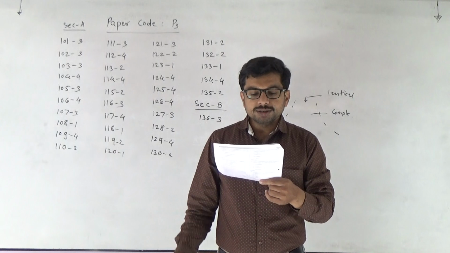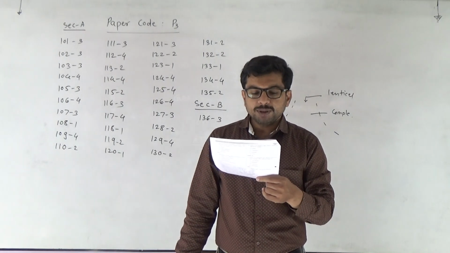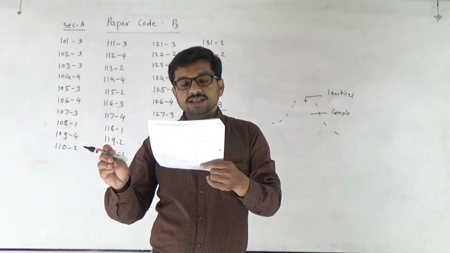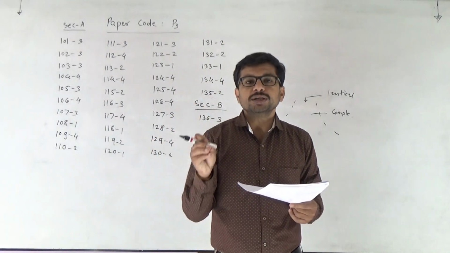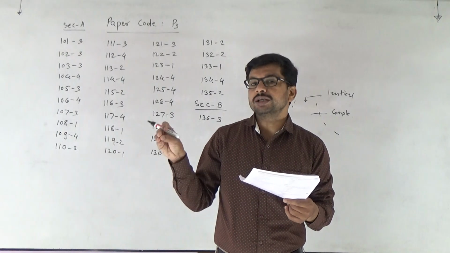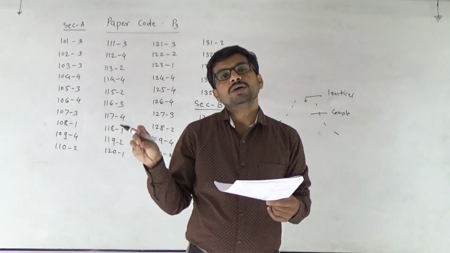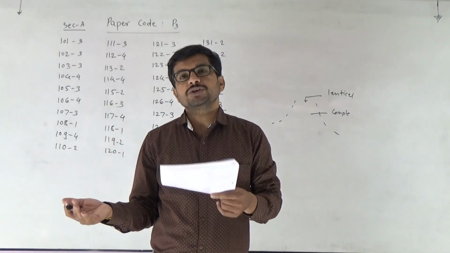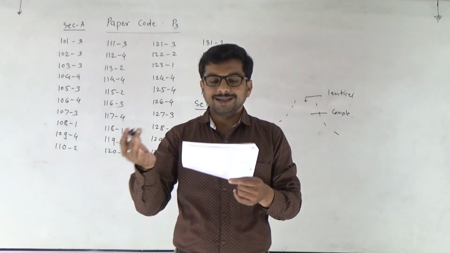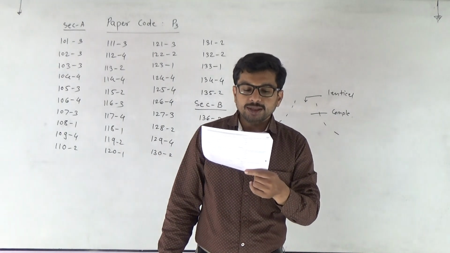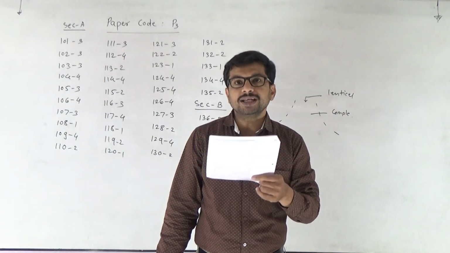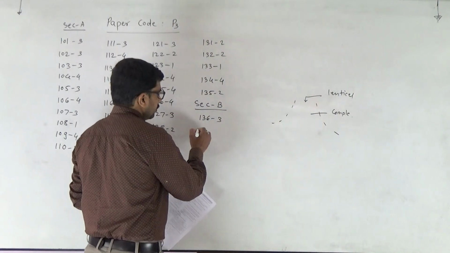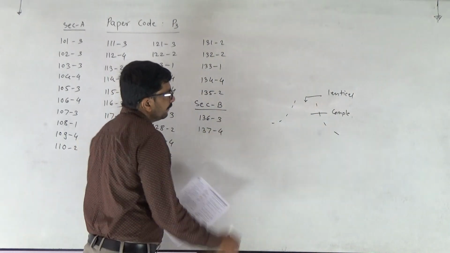Third one, in dicot leaves, vascular bundles are surrounded by large thick-walled cells. Here it is given conjunctive tissue. It's not conjunctive tissue. Conjunctive tissue is present in between the xylem and phloem, and the actual tissue here is bundle sheath cells. And the correct answer is cells of medullary rays that form part of the cambial ring. These are the interfascicular cambium. So answer goes to fourth one. 137 fourth.